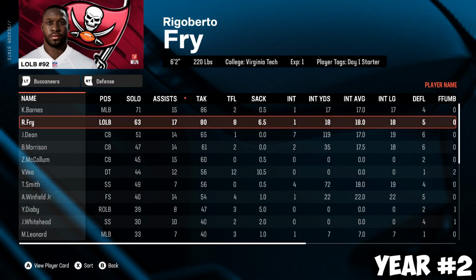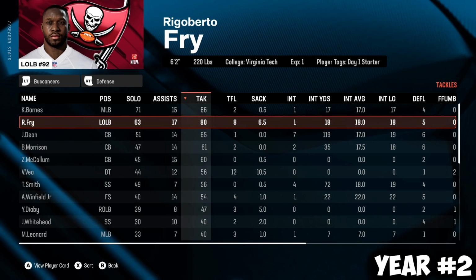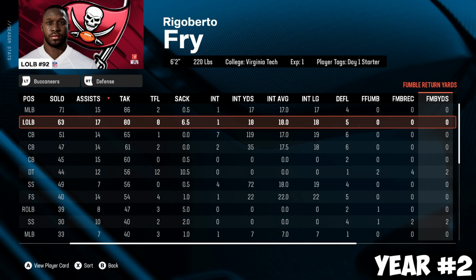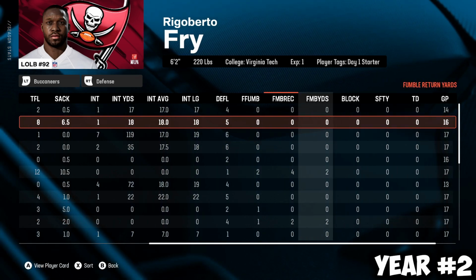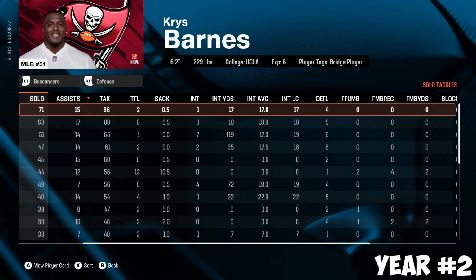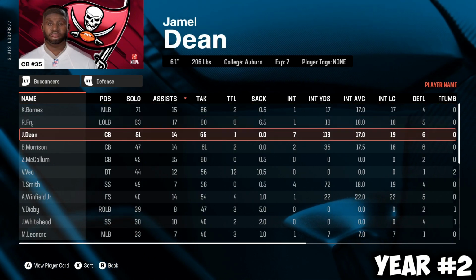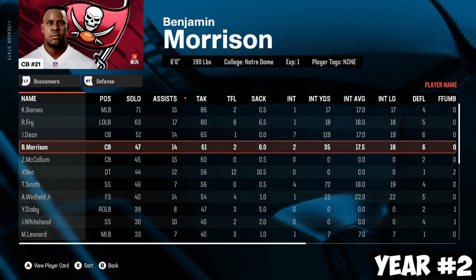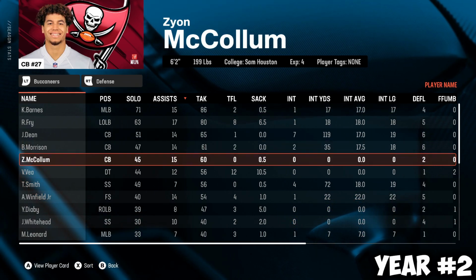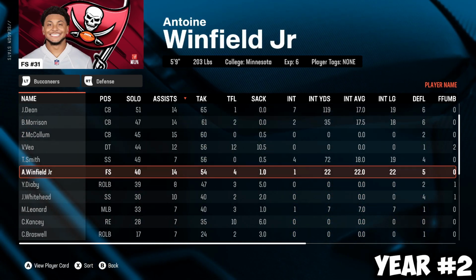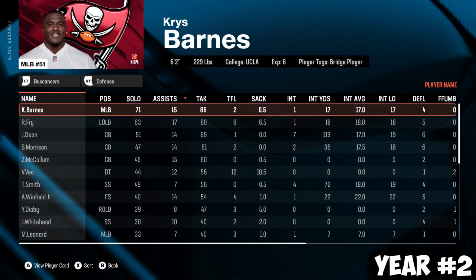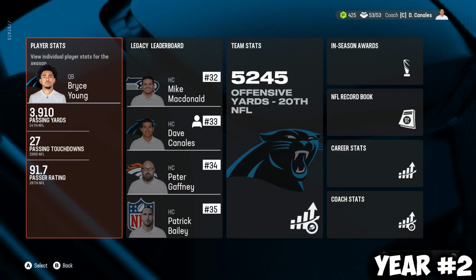And Rigoberto Fry: 2nd in team tackles, 6.5 sacks, an interception, 5 deflections, no forced fumbles. Man, that was a pretty good step up from last year. 4 more sacks, almost leading the team in tackles on a really good defense. Jamal Dean, Benjamin Morrison, a 2nd-year corner or 1st-year corner, Zion McCollum, Vita Vea, Tykee Smith, Antoine Winfield. I mean, this team is good, and he's up there in tackles. Really, really good season for Rigoberto Fry.